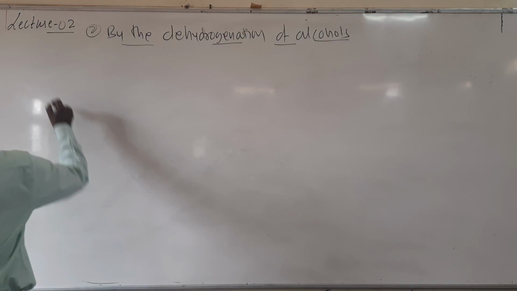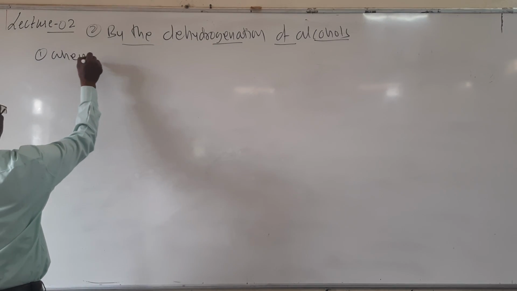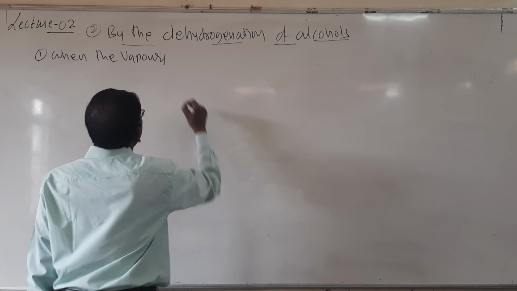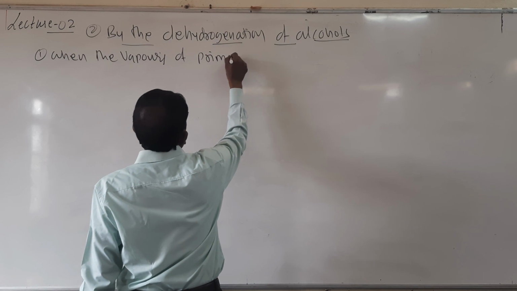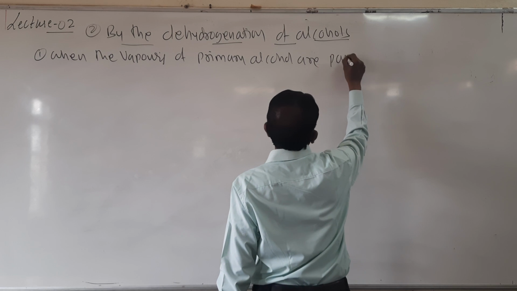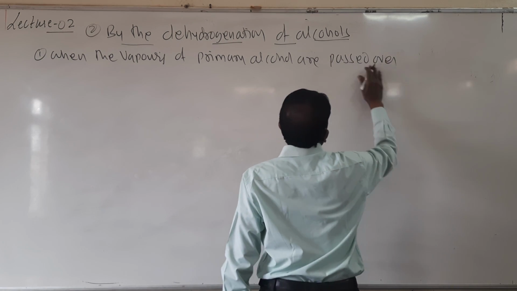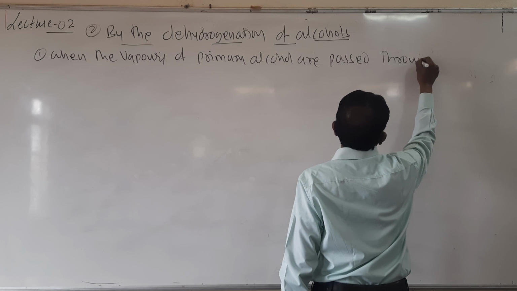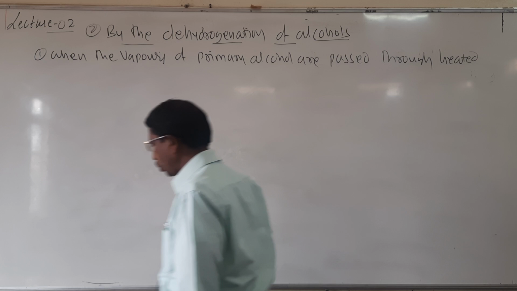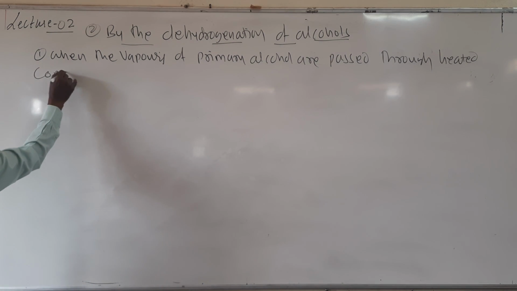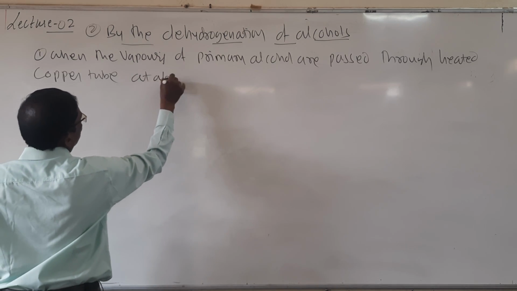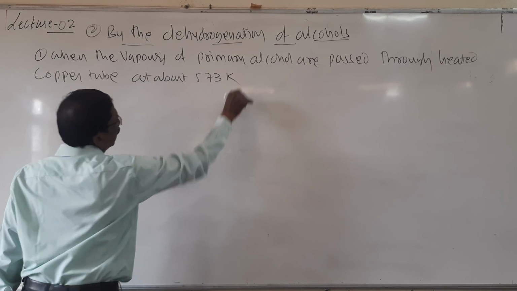So look here students, when the vapors of primary alcohol are passed through heated copper tube at about 573 Kelvin.